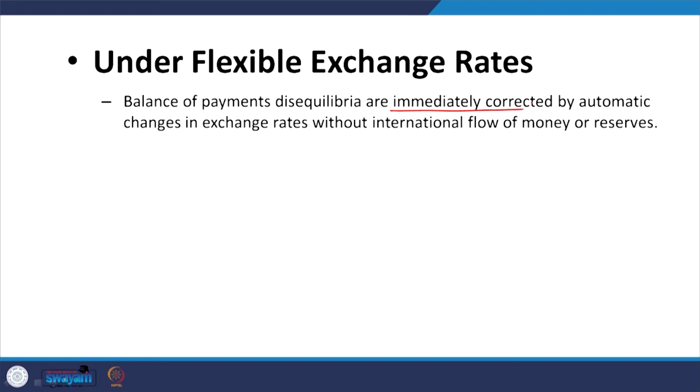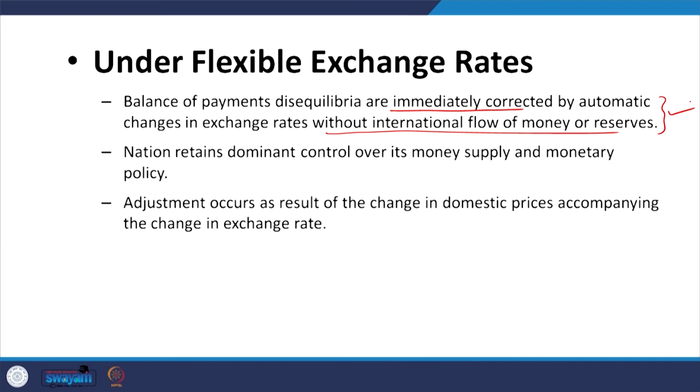Because of the flexibility in exchange rates, balance of payment disequilibria are immediately corrected by automatic changes in the exchange rate without international flow of reserves. That is important. You can note this difference for any form of quiz. Now, the nation retains dominant control over its money supply and monetary policy in case of a flexible exchange rate regime.